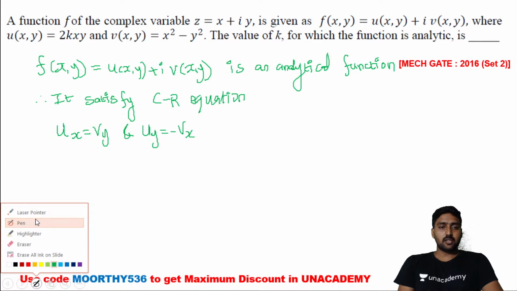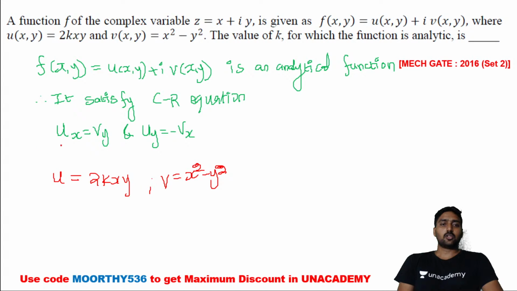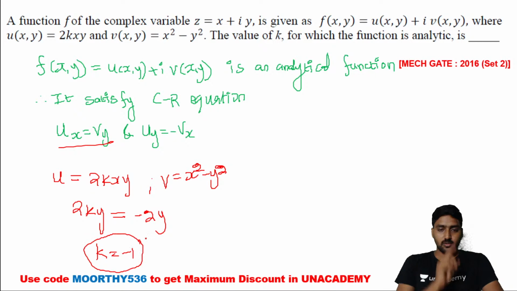The value of k we need to identify. Coming to u is equal to 2k xy, v is equal to x square minus y square. Now substitute ux is equal to vy: u with respect to x differentiation is 2ky, and it's equal to v with respect to y differentiation, minus 2y. So the value of k is minus 1. Cancelling the LHS and RHS 2y, k is equal to minus 1. Is it clear now? Minus 1 is the right answer for this question.